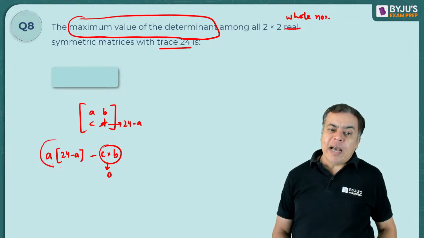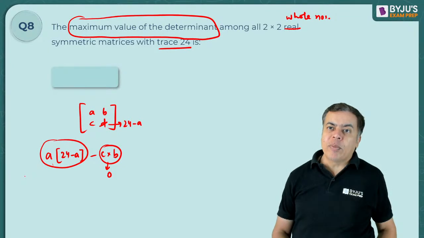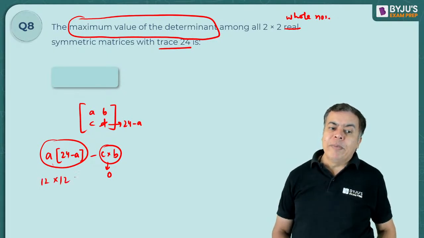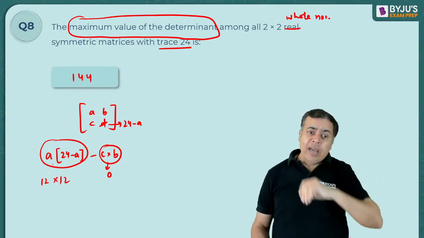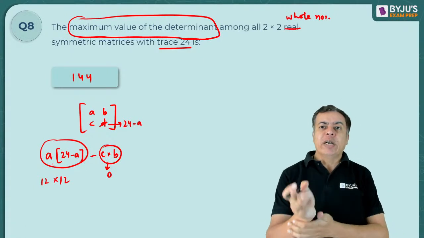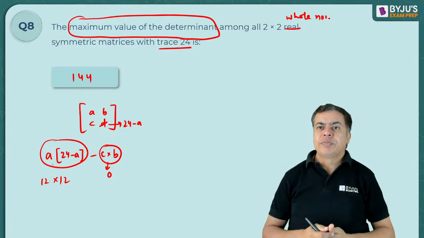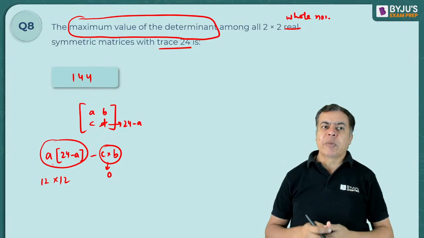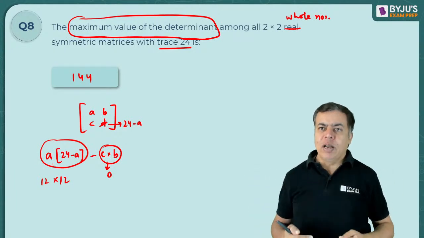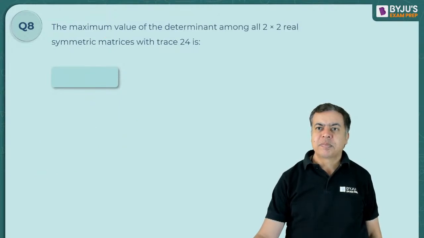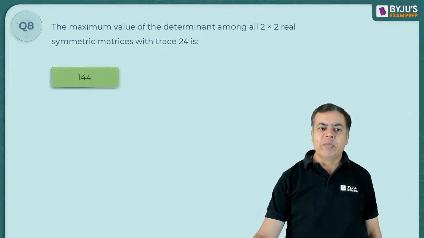Now I want to maximize the product A into 24 minus A, where the sum is 24. The product of two numbers with a fixed sum is maximum when both are equal. So 12 into 12 will be maximum, and the maximum would be 144, when A is 12. You can see the product will be maximum when both are equal. That is the concept of AM greater than or equal to GM. So my answer would be 144.